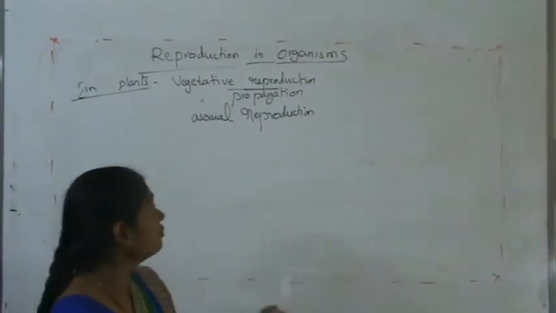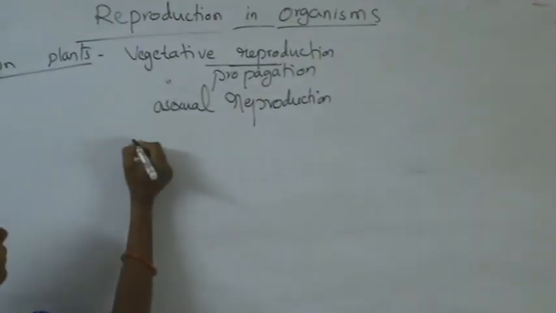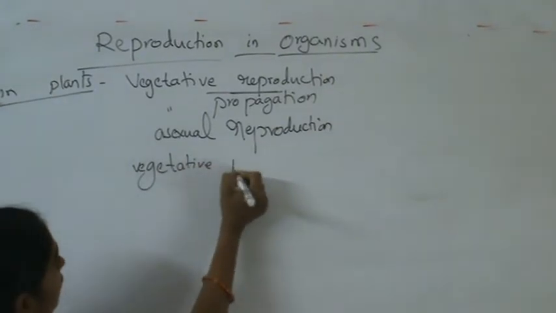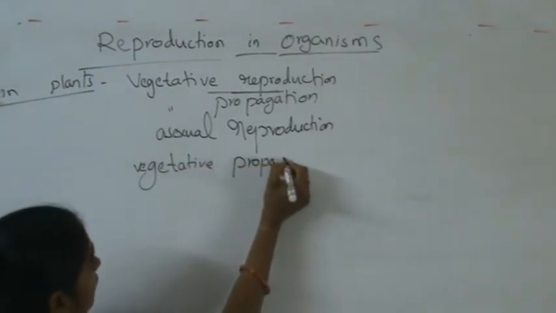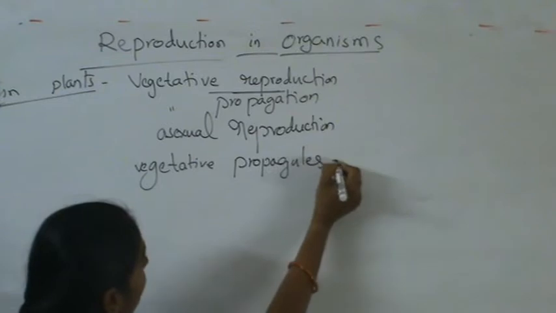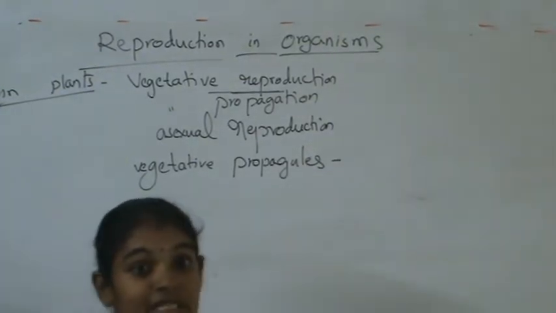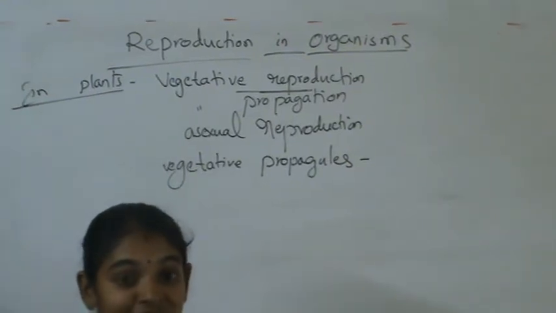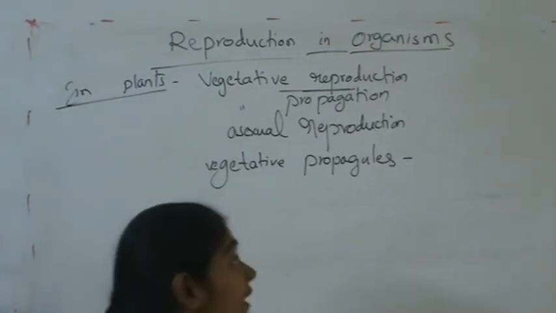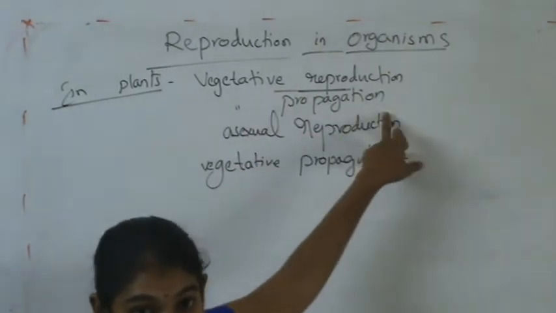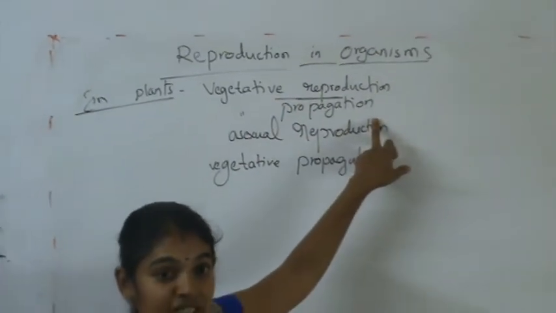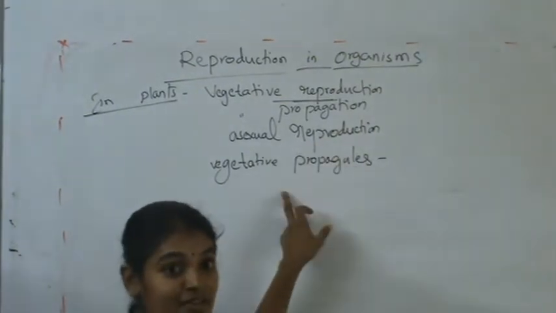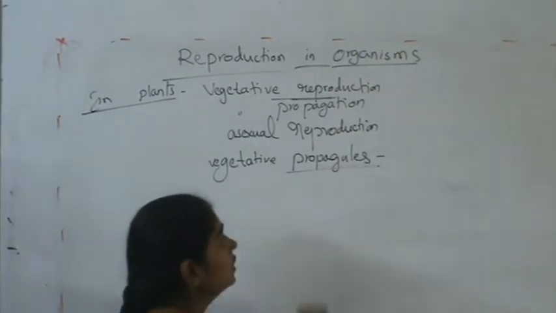One more word we have to understand here: vegetative propagules. What are vegetative propagules? The parts which are participating in the vegetative reproduction process are called vegetative propagules.